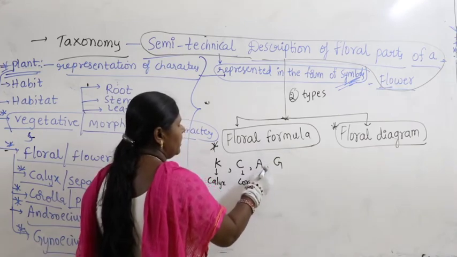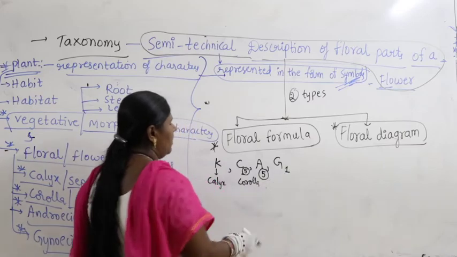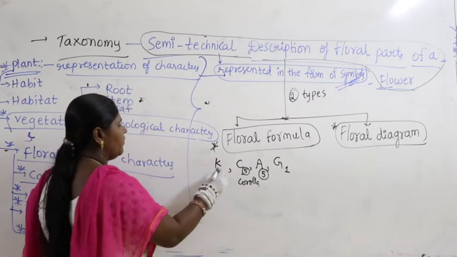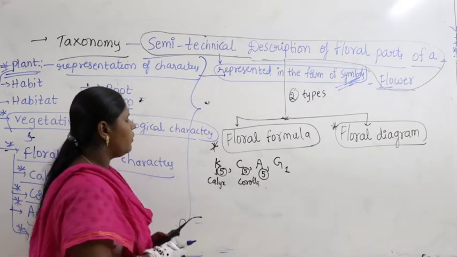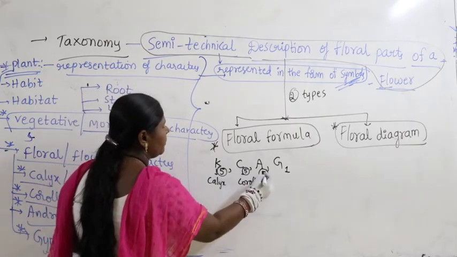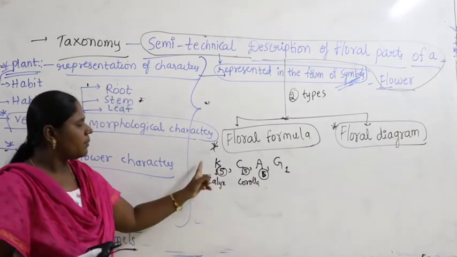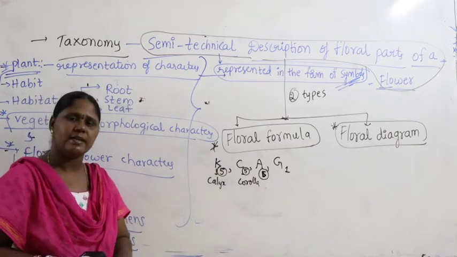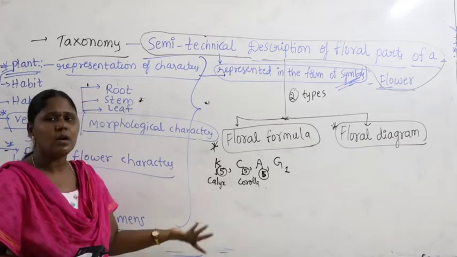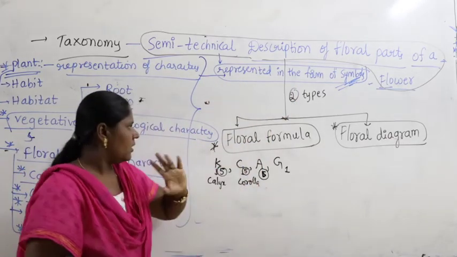There may be 5 stamens, 5 petals and only 1 carpel, then I will write this. Sepals also may be 5. Then it is called floral formula. Sometimes the number of stamens may be 6 or 10. That is floral formula, a formula to represent both vegetative characters as well as floral characters, and it is represented in the form of symbols.